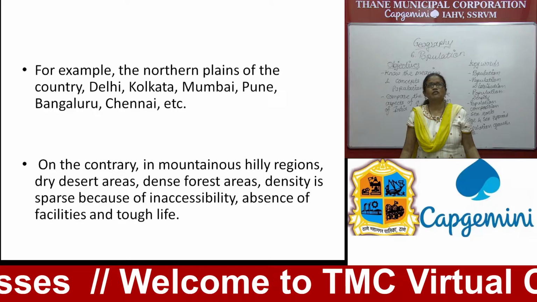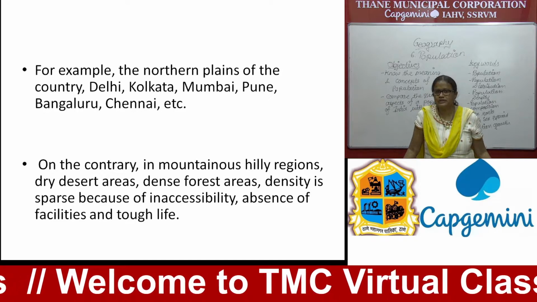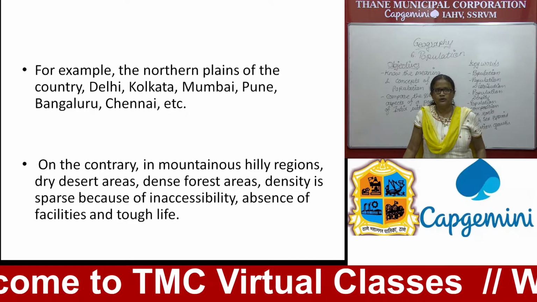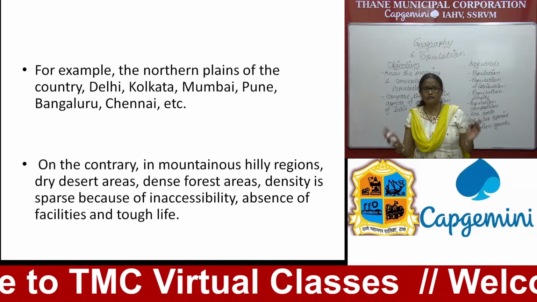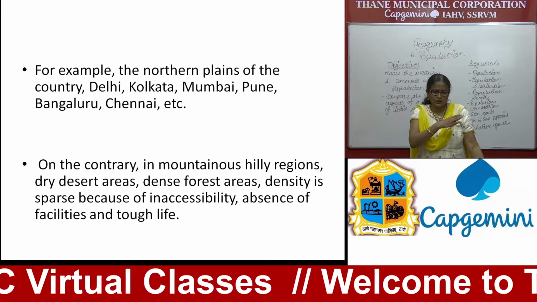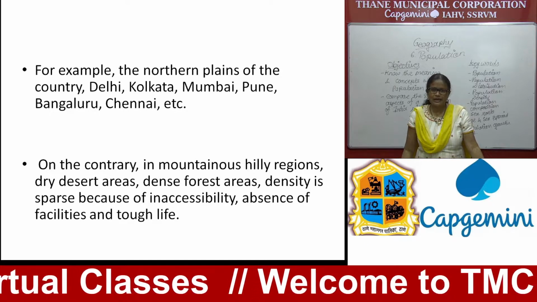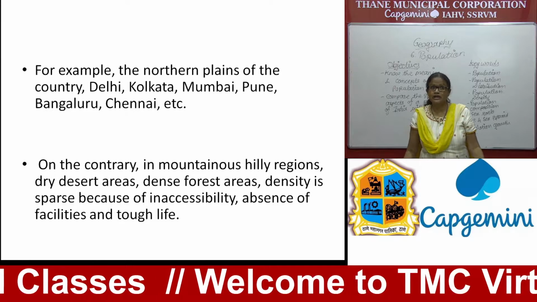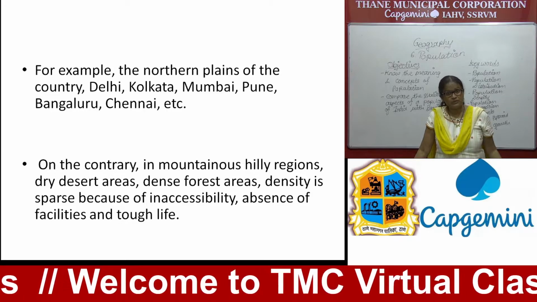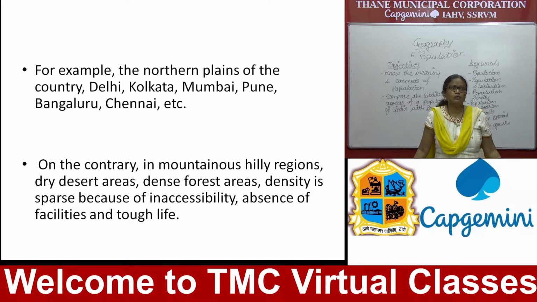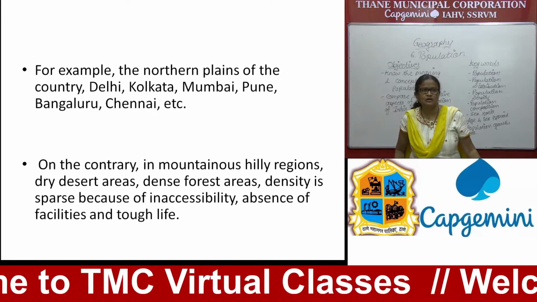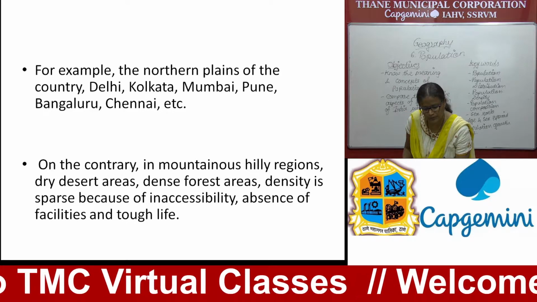Please remember. Why? Because of inaccessibility, we cannot easily make available all the resources. Then the lack of facilities and tough life during unfavorable climate, all these facilities are not easily available and surviving is very difficult, and therefore density is very low, and you find this area is less dense or less populated.